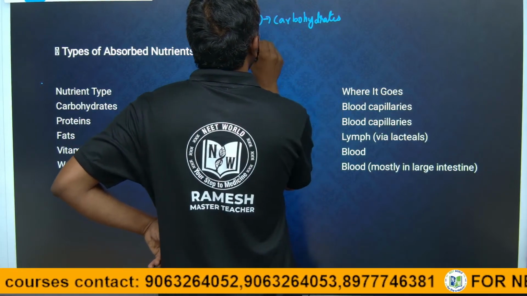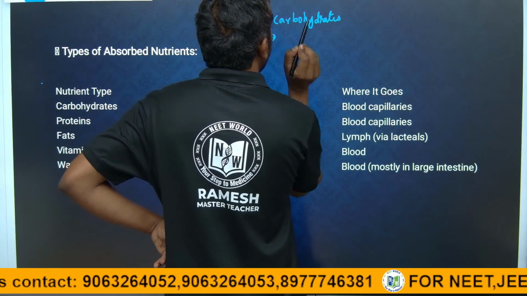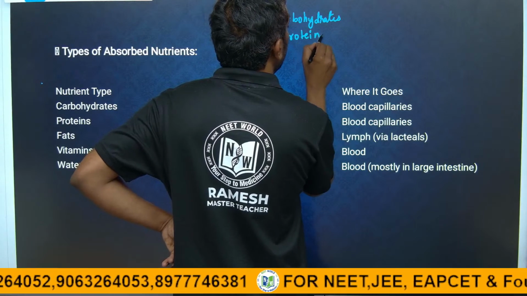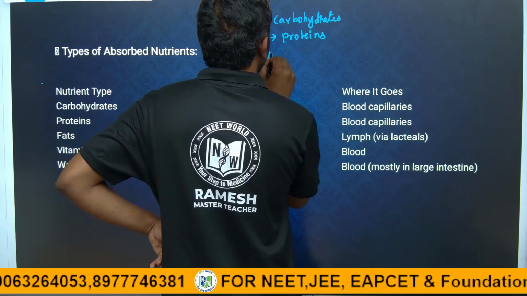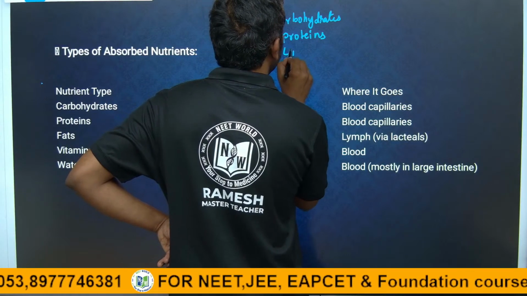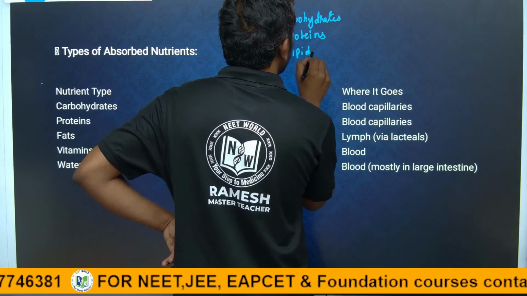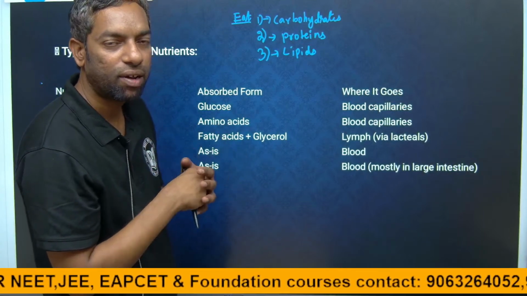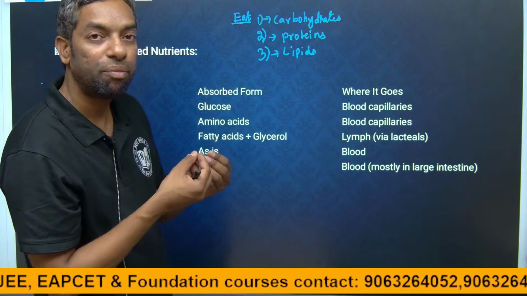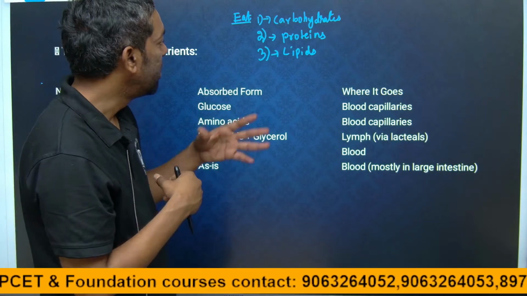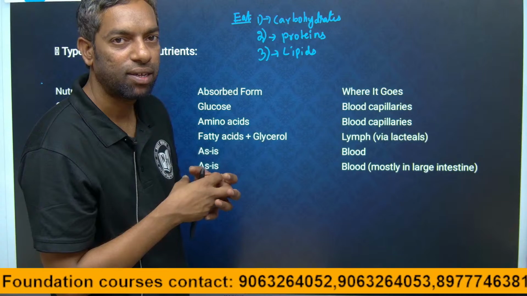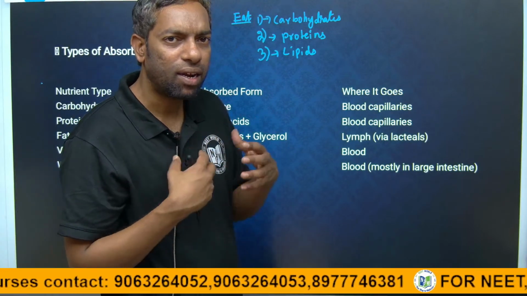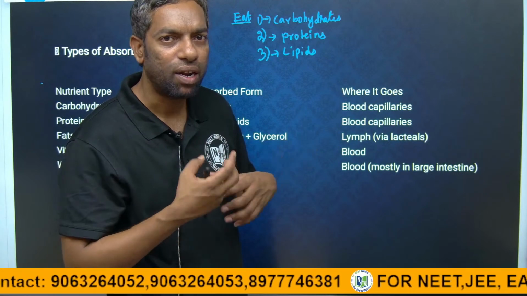And the second one is we can eat the proteins. We can eat the fats, like lipids. Three kinds of food we can eat. Carbohydrates, like we can eat rice. Proteins, we can eat meat or egg. Lipids mean we can eat ghee. We can eat this, but can we directly absorb and digest this food?